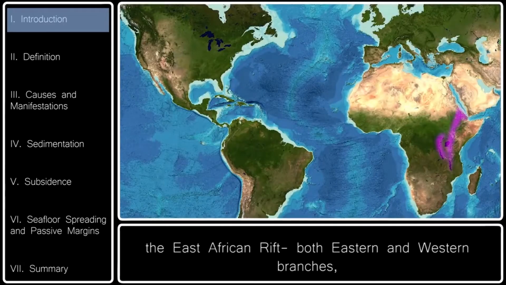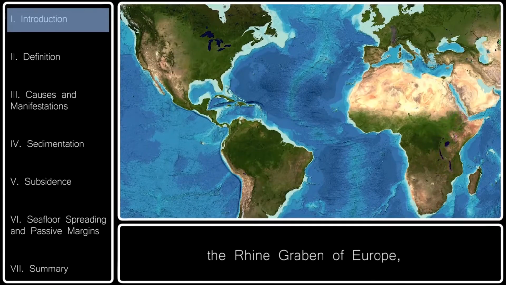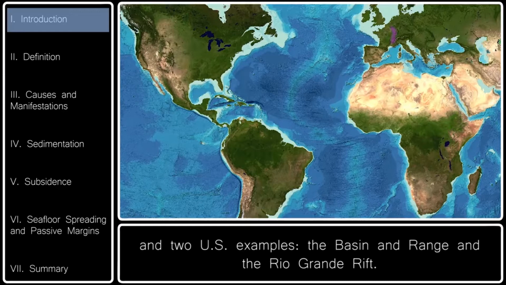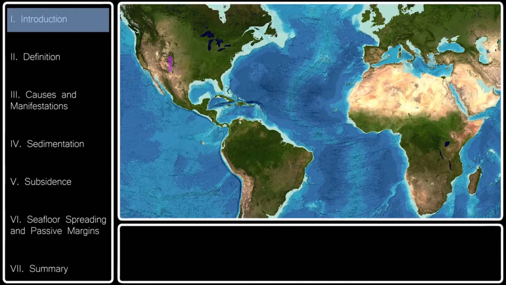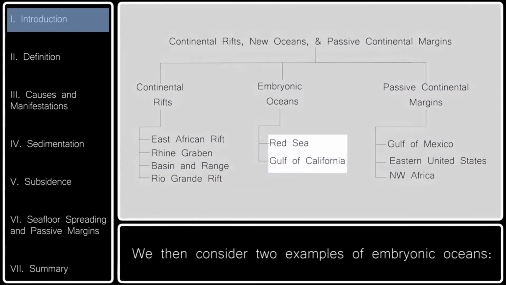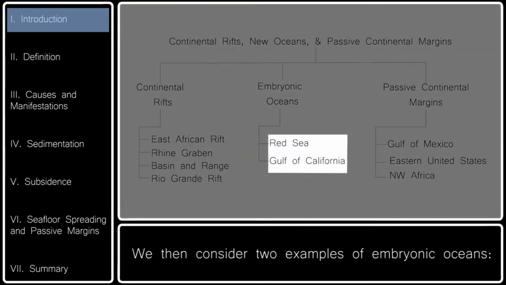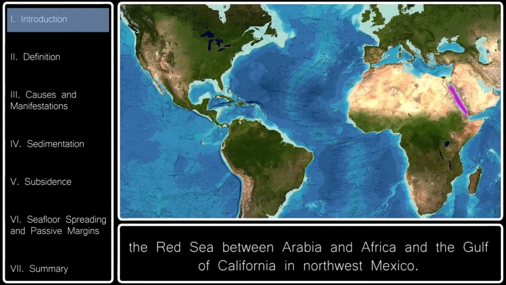The East African Rift, both eastern and western branches. The Rhine Graben of Europe, and 2 U.S. examples, the Basin and Range and the Rio Grande Rift. We then consider 2 examples of embryonic oceans, the Red Sea between Arabia and Africa, and the Gulf of California in northwest Mexico.